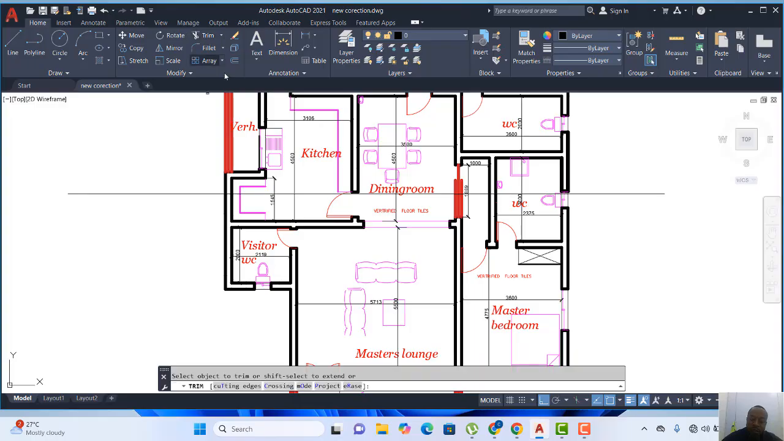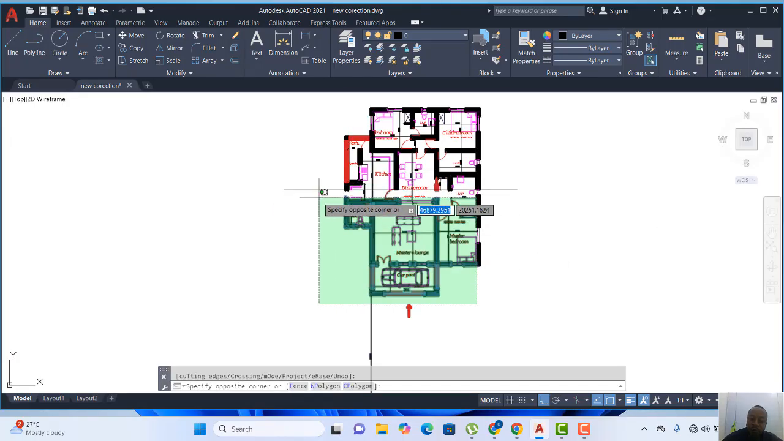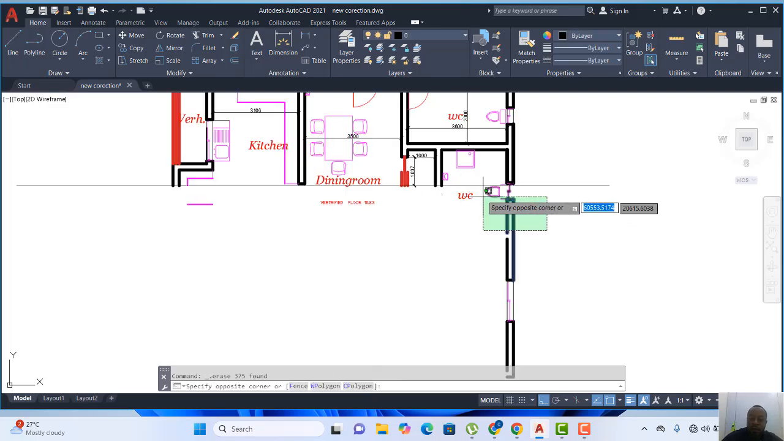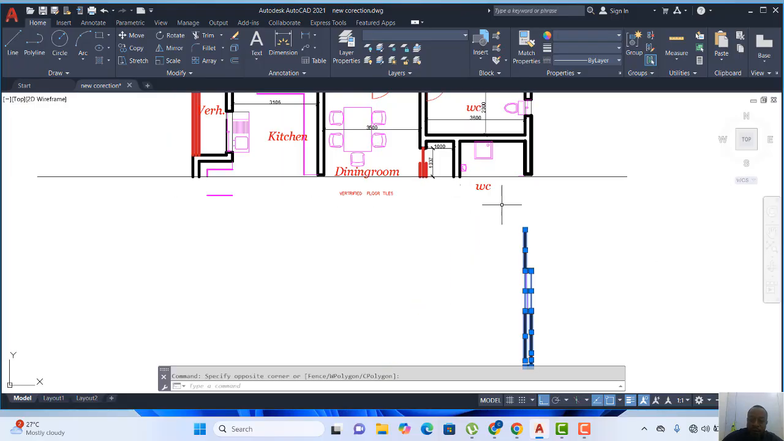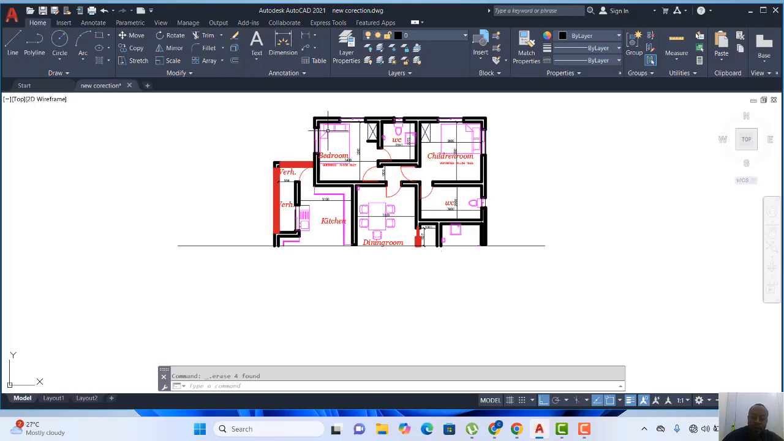Okay, so I'll use my trim, and then I'll trim so that I can now delete some. I'll trim all this, so I can now delete them. If you can see, I can delete them, and also delete this one. I can delete all this. Alright, so we have our cut section.